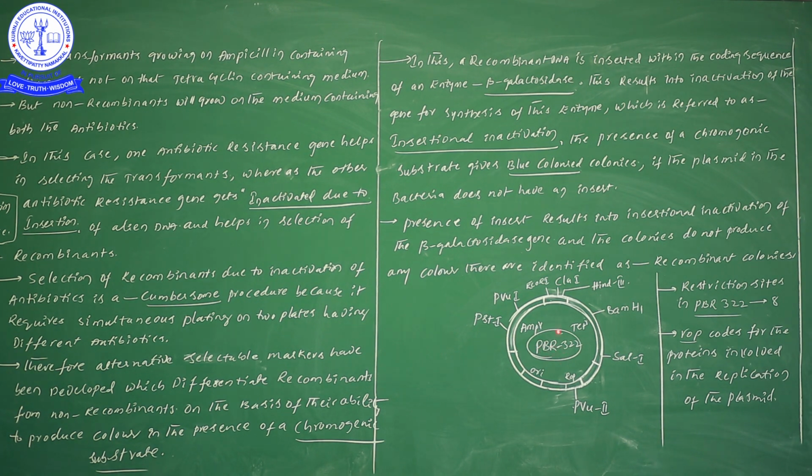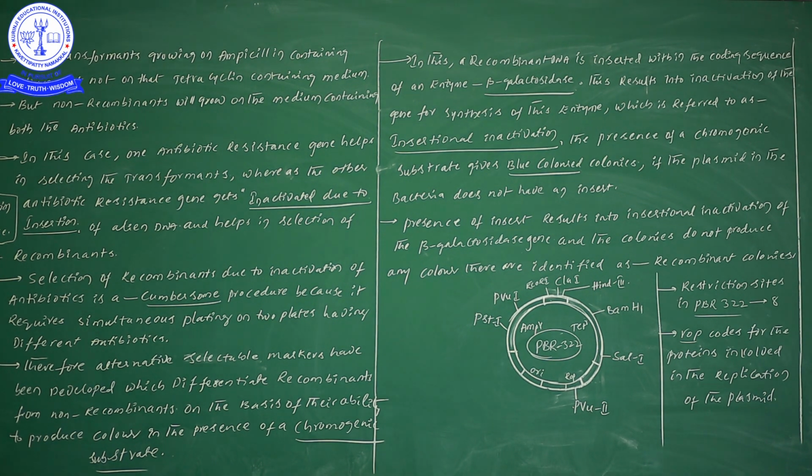Now, the point I am going to take up: it consists of two antibiotic resistance genes. Are you able to see this one? This one is tetracycline resistance, Tet^R, and on the left side is ampicillin resistance, Amp^R. R indicates resistance, so while writing you have to write it like this only. This diagram is important even from the public examination point of view.